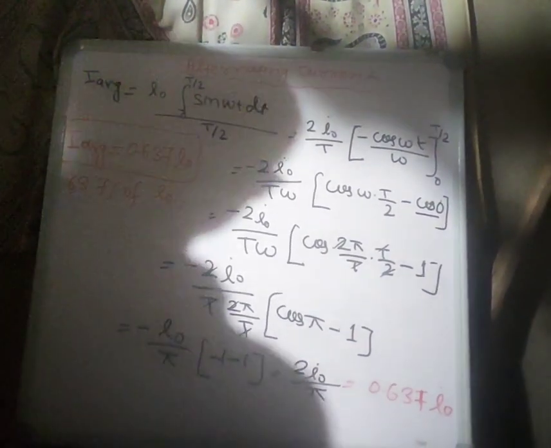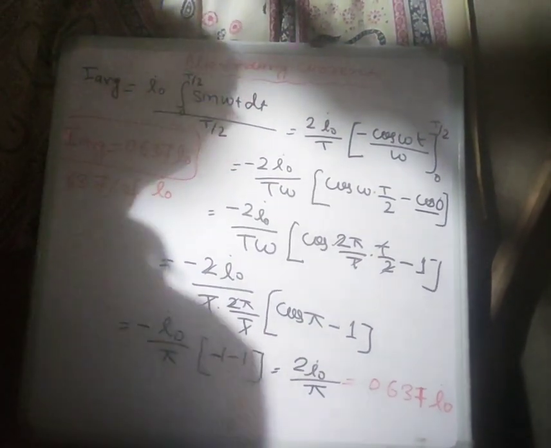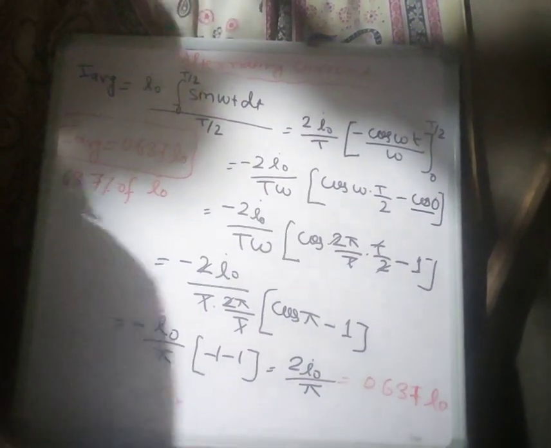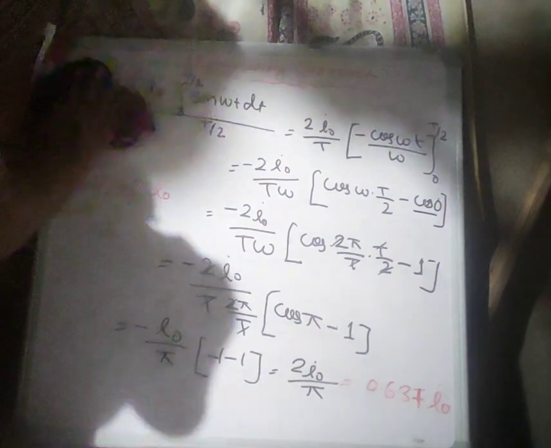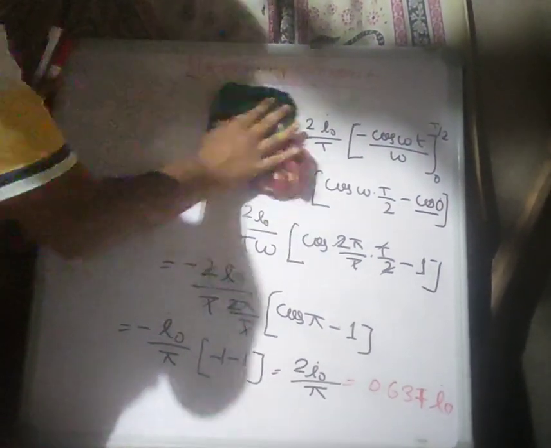Now we have to understand the RMS value of current, the root mean square value of current.